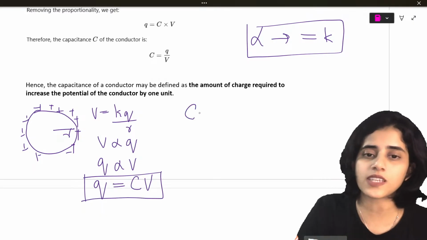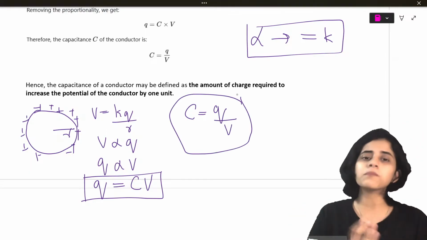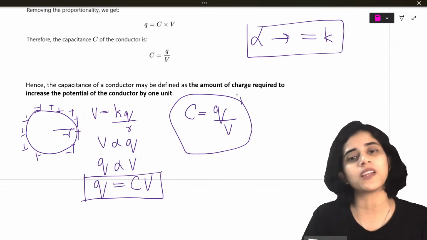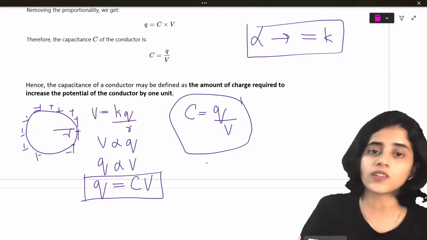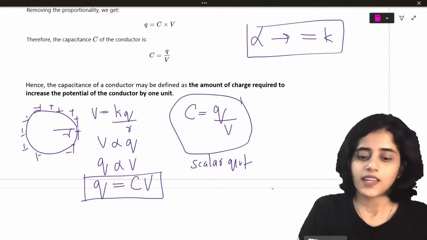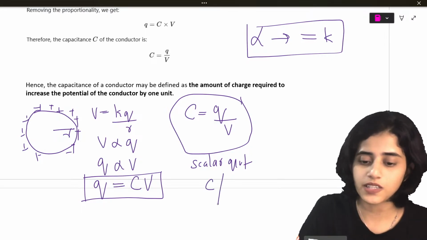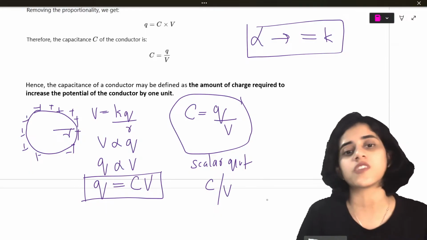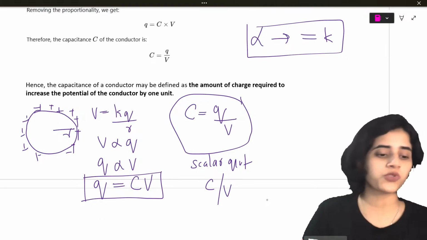So from this, what is capacitance? Q by V. Simple. If you know the potential or voltage, you can write down the formula for capacitance. So capacitance is Q by V. It is a scalar quantity. And what will its unit be? Q is charge, which is coulomb, divided by V, which is volt. So coulomb by volt. It can also be written as farad. Yes, neat. It is a device used to store charge.